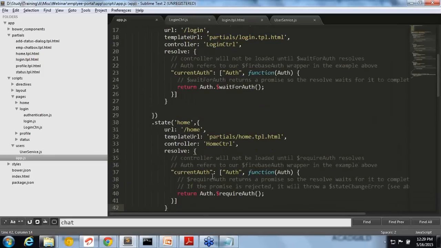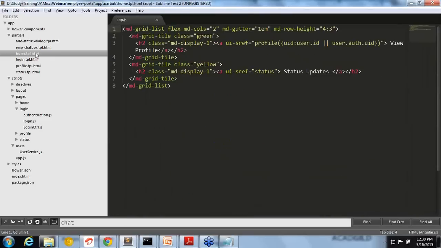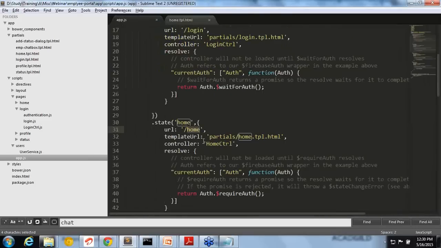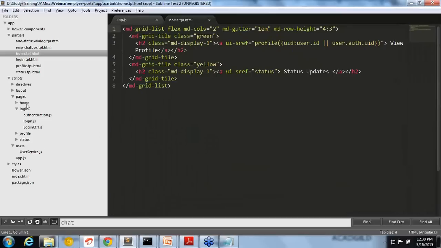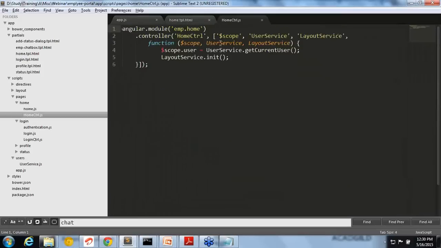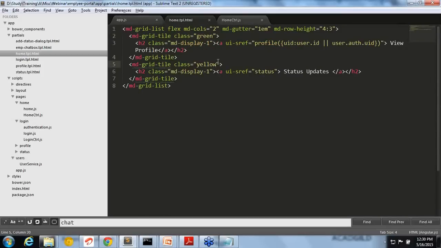The home page again we defined here. The URL is home, and the templateUrl is this one. So let's open that one now. It will come to the home page, home.tpl and HomeCtrl, right? So it will open the HomeCtrl. Now in home.tpl, what have we given? We need to give the link to the profile and the status, right? So giving a URL is very simple. Again, it's not href, it is ui-sref. That is again another custom directive given by the UI router.